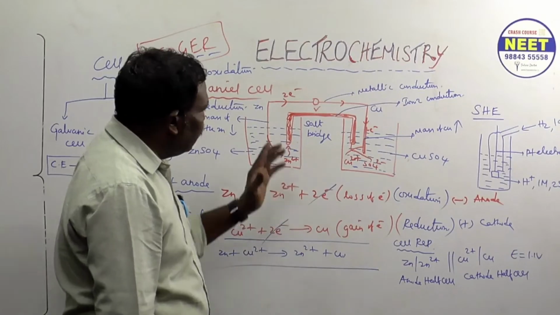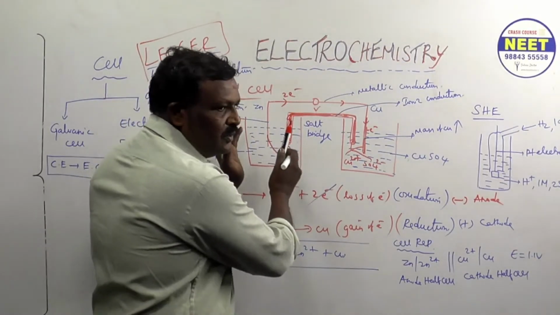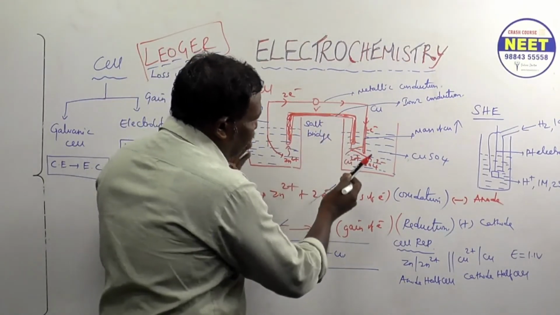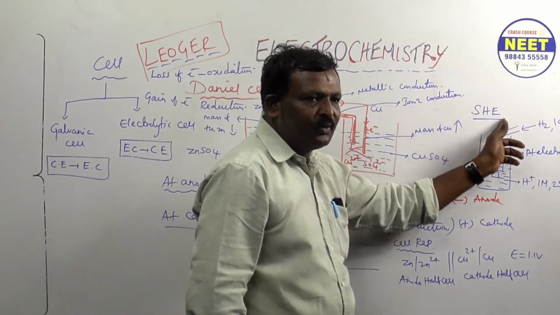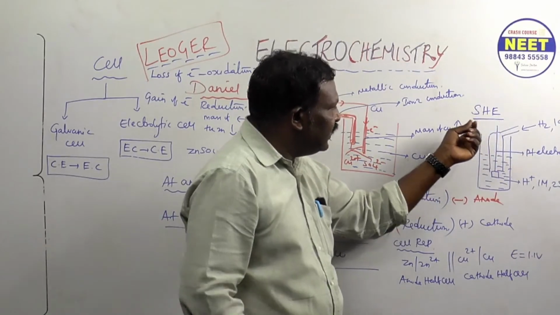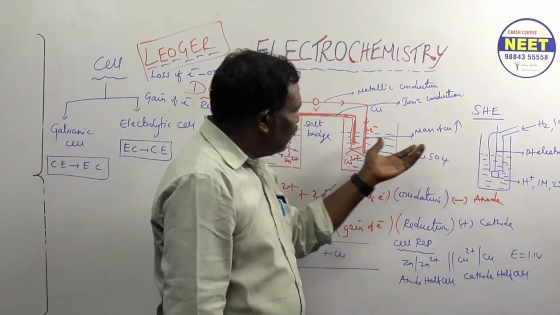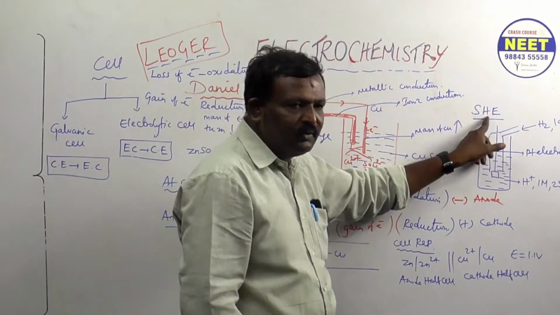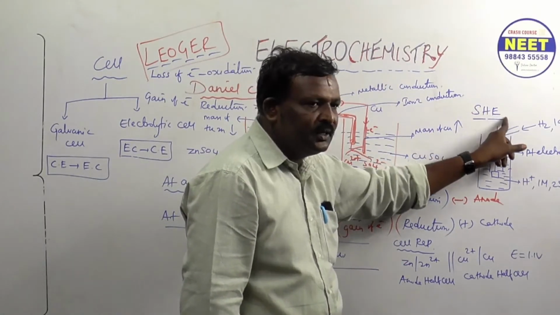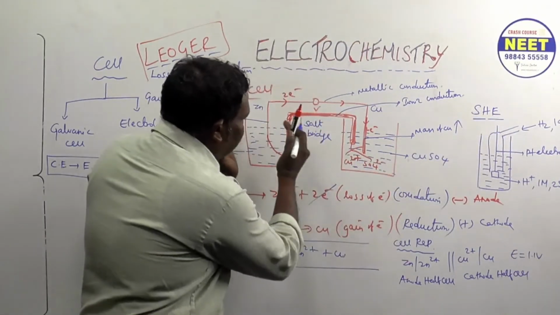So if you want to find only the zinc potential, then we use another electrode. If you want to find any electrode potential, we use the standard hydrogen electrode, SHE, to find any single electrode potential.